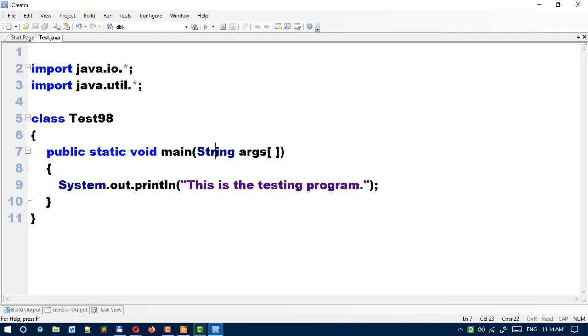String, you can see it is also in blue color, but it is not a keyword. Keep in mind string is a class, and what a class is we will know later, but string is not a keyword, string is a class. Here system is also in blue color, but system is also a class which is defined in Java. It is not a keyword.